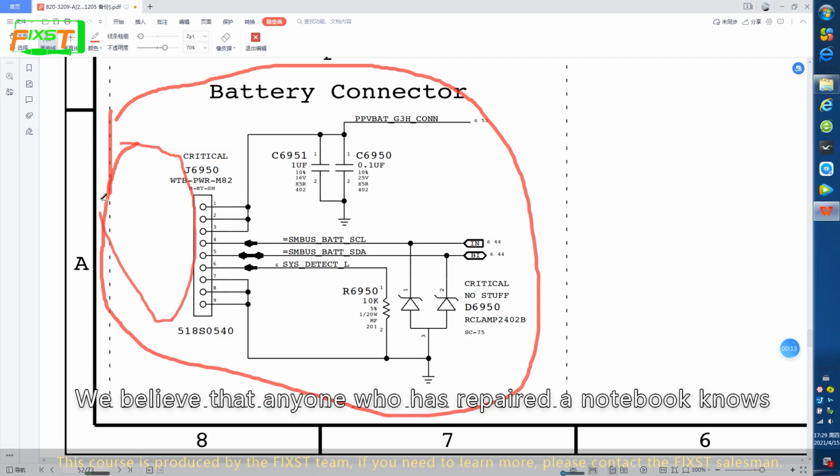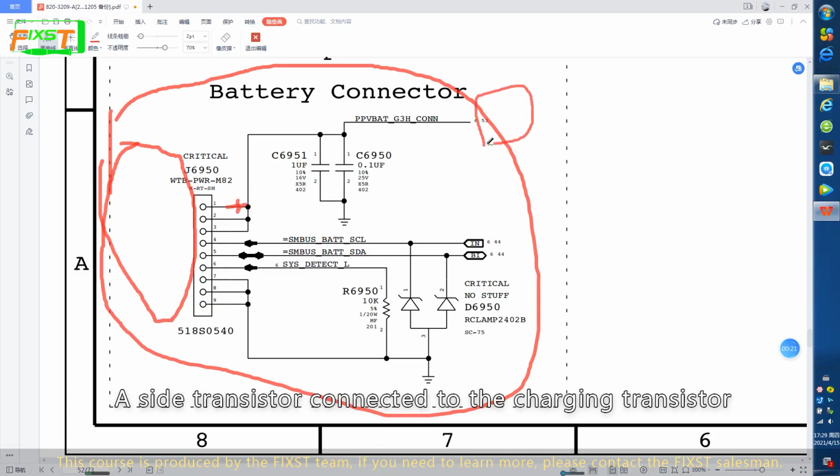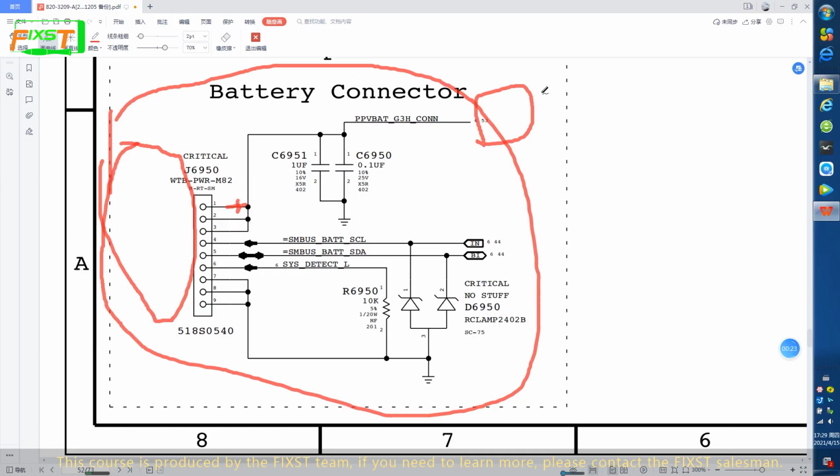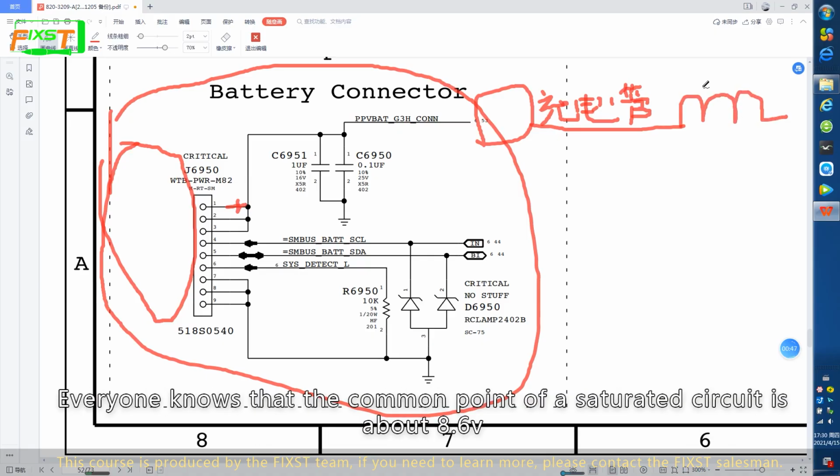We believe that anyone who has repaired a notebook knows these pins of the battery interface. Pins 1 and 2 are positive. One side is connected to the charging transistor. Then the charging transistor is the side connected to the large inductor. Typically, the large inductor contacts charging. Everyone knows that the common voltage of this circuit is about 8.6 volts.